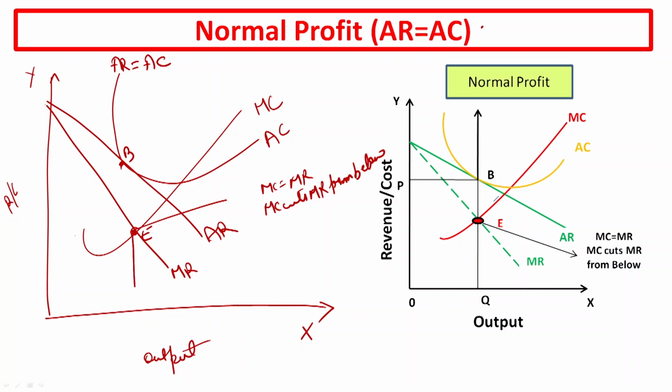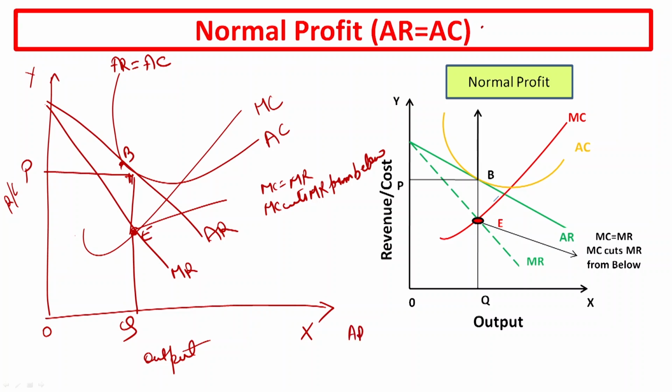So, move towards the x-axis to get the equilibrium output, then move towards the average revenue, then towards the y-axis in order to get the equilibrium price, that is OP. So, this is the graph of normal profit.